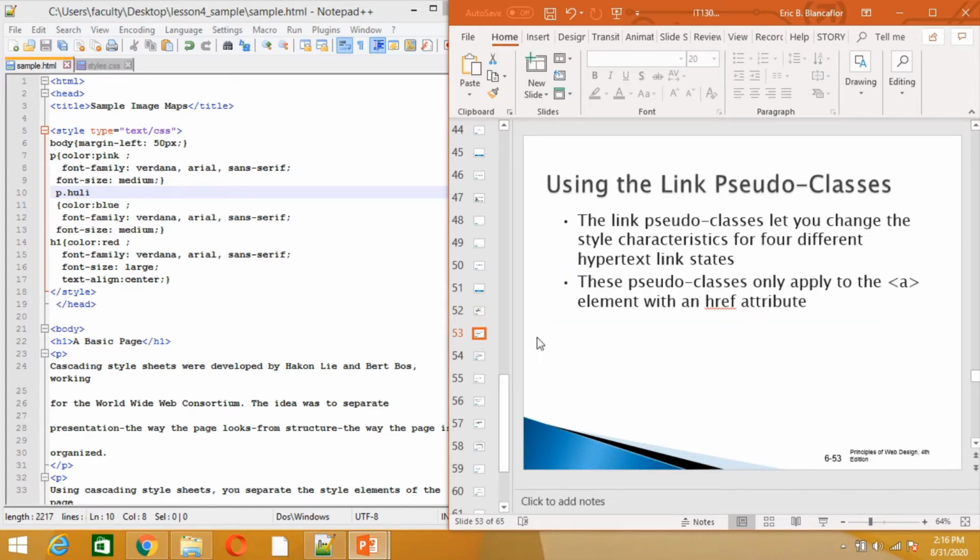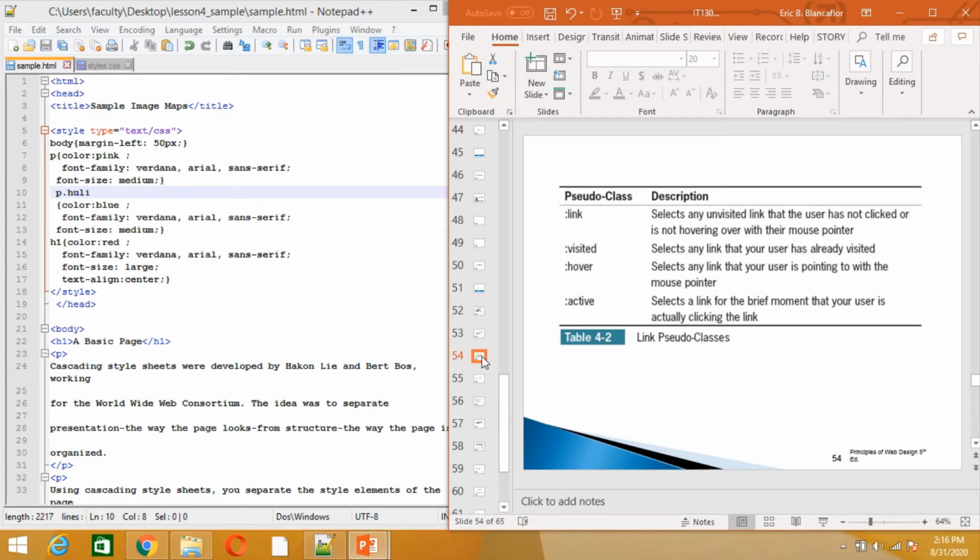So pseudo class. There are specific styles where we are to use pseudo class. For example, if you want to change the color of a link, there are 3 types of link. The normal link, whose default color is blue. If you want to change the default color of that normal link, we use pseudo class.